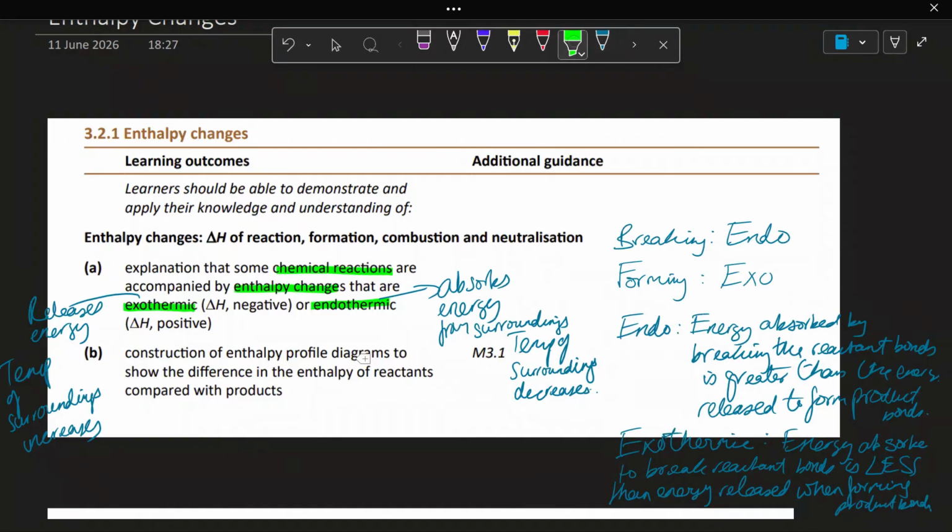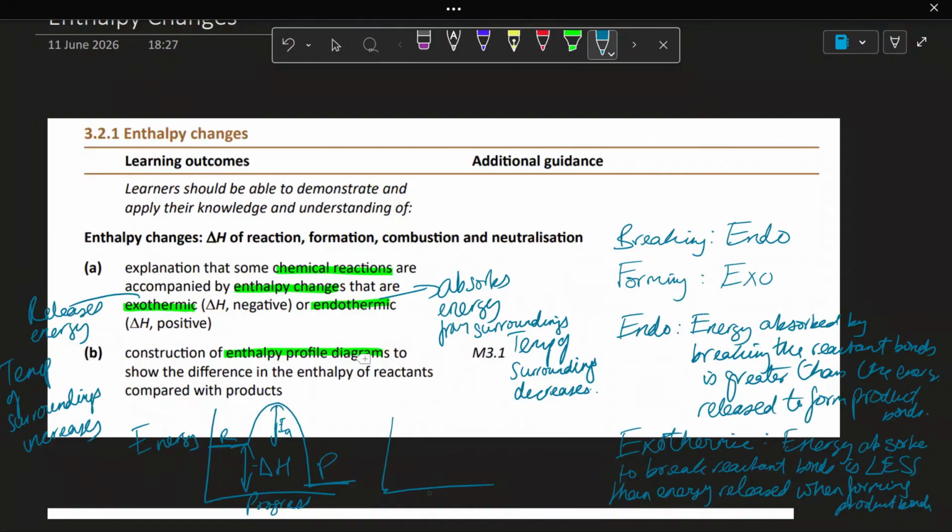We can show this in enthalpy profile diagrams. So you have your diagrams like this. It's energy and progress of reaction. So if we start with reactants here, we have our activation energy. We'll get to that in a second. So this is the energy needed for a reaction to take place. Then we reach our products. So this is an exothermic reaction shown by negative delta H, as the net energy decreases, as the reactants have more energy than the products.